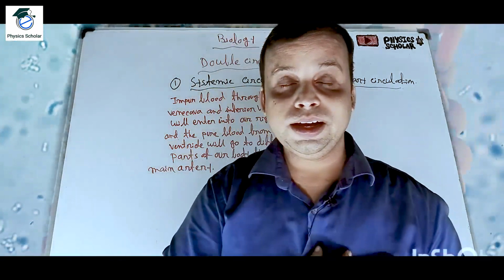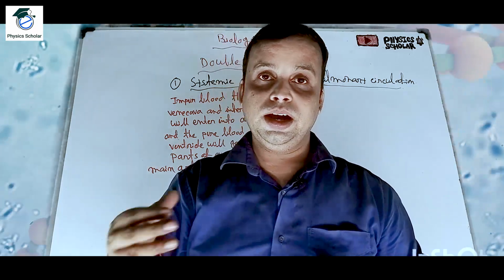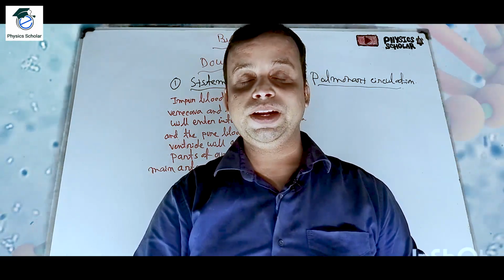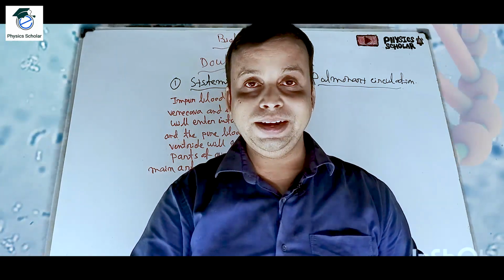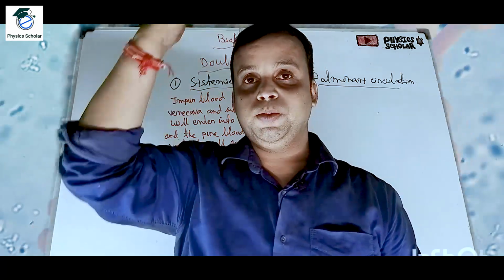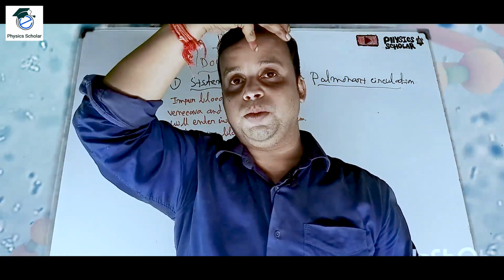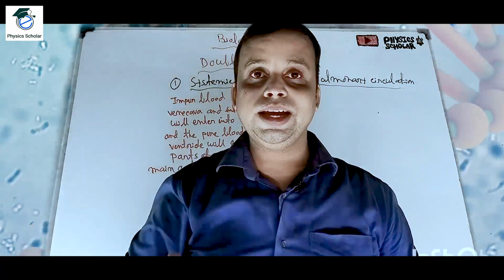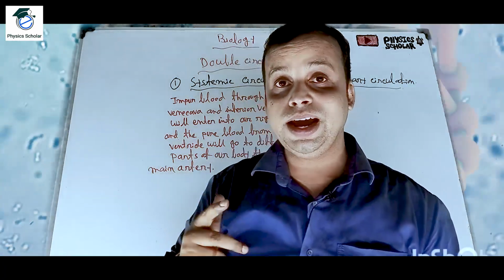So in the right atrium, from the lower part, the inferior vena cava, it is the vein, will carry the blood, and the superior vena cava from the upper part of our body. It will carry the impure blood and enter the right atrium.